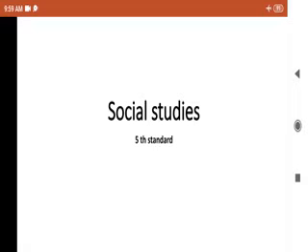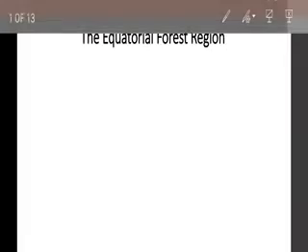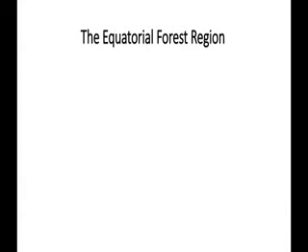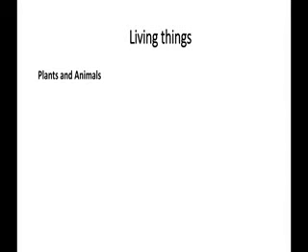Welcome to the continuation of 5th standard. In the last class I taught you about the equatorial forest region, and I also discussed the climate of the equatorial forest region. In today's class we are going to discuss the living things, that is, plants and animals. So let us discuss which living things are found in the equatorial forest region.